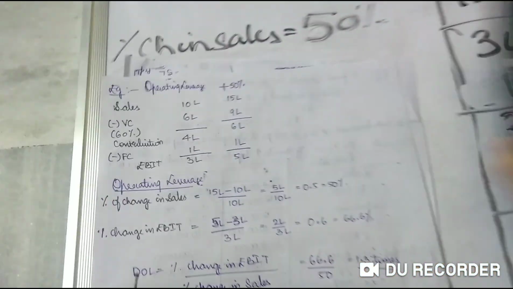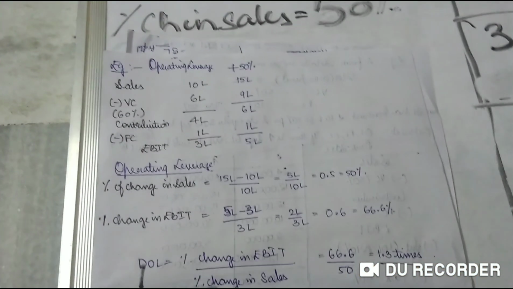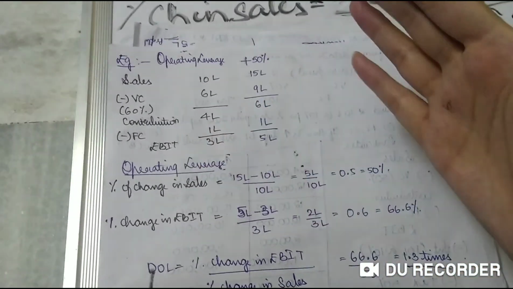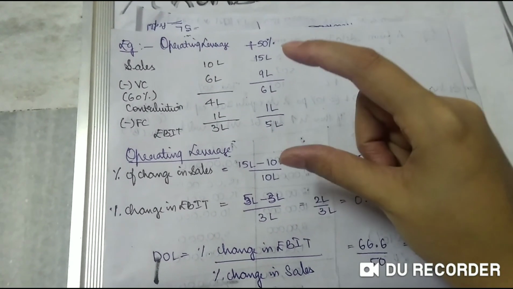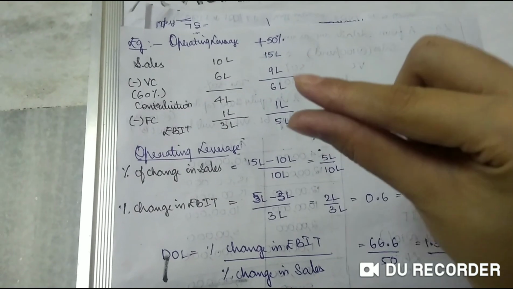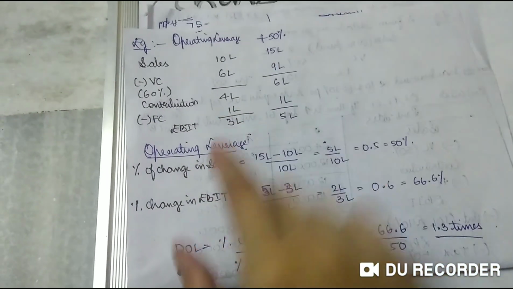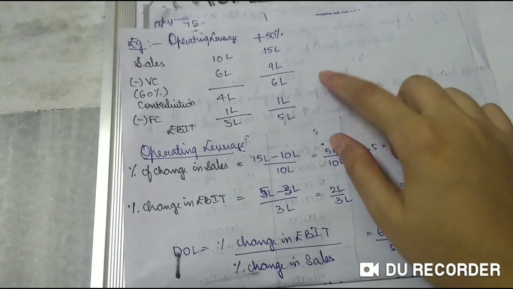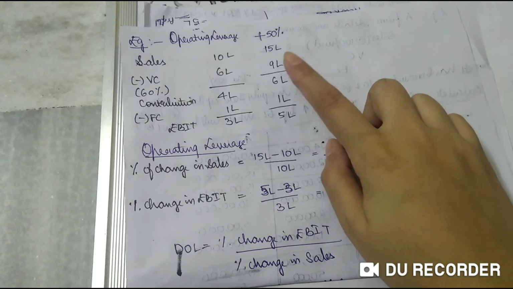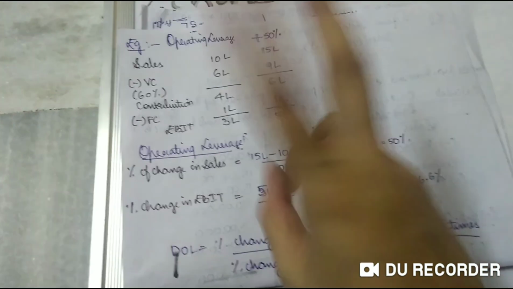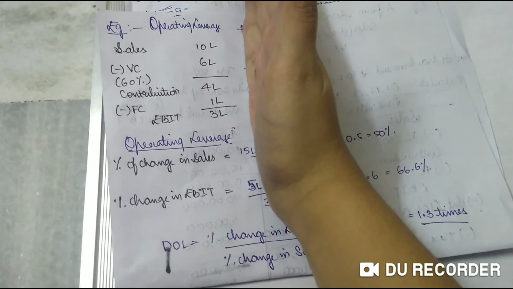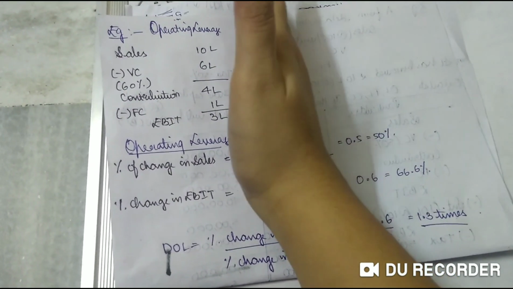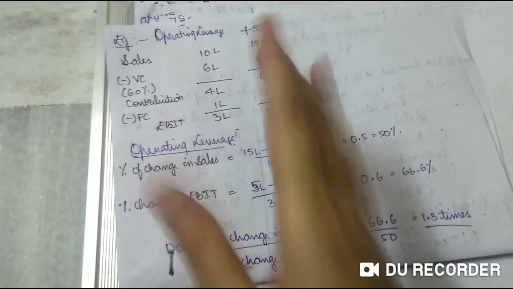Now to calculate operating leverage, what do you need? I told you before itself, you'll need the upper portion of EBIT. That means the only parts of operating leverage are contribution and EBIT. Okay. So what will we do? Contribution you have, that is sales. Whenever it is a comparison, you will need sales. When there is no comparison, if they have given only one year's data and they said calculate operating leverage, that time you will take contribution by EBIT.